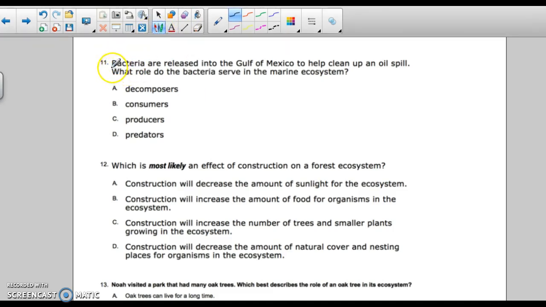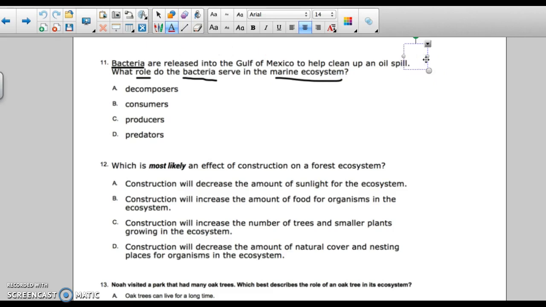Bacteria released into the Gulf of Mexico help clean up an oil spill. What role, what niche do bacteria serve in the marine ecosystem? Now, when we think back to class, we talked about bacteria, and we always use that as an example of decomposers. We had bacteria, fungi, and our earthworms as our decomposers. That's something to think about. Now, what role do they play?